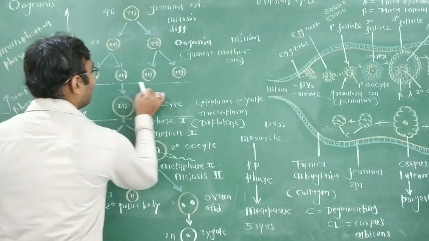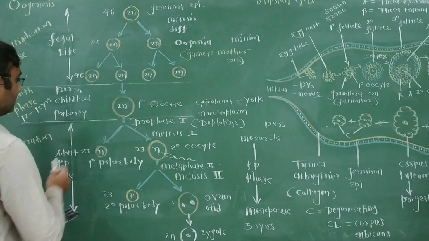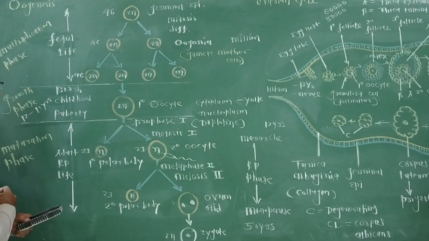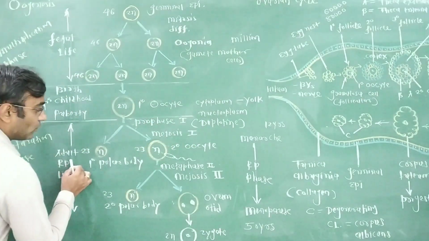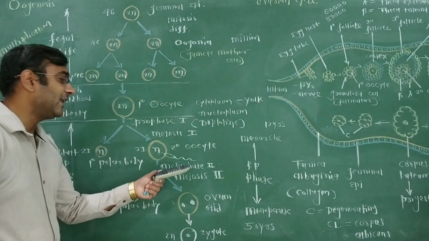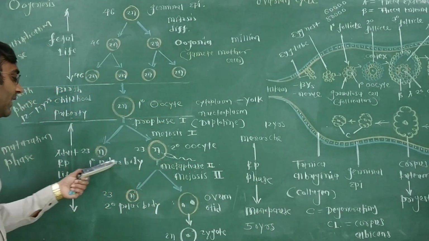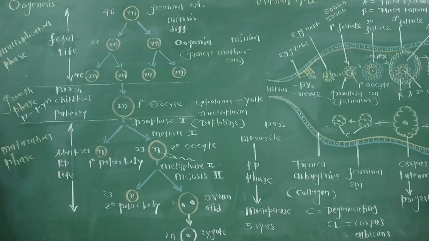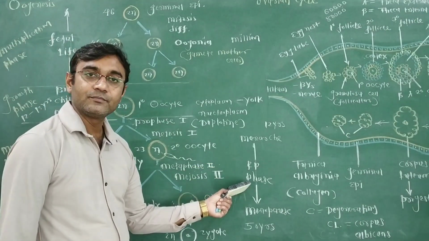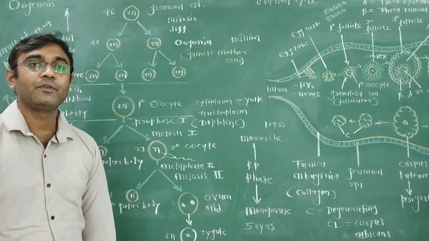So these events occur before birth. These events occur up to puberty. These events occur after ovulation and after fertilization. So the maturation phase runs during the reproductive phase of the female's life.